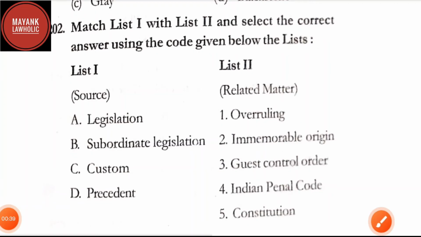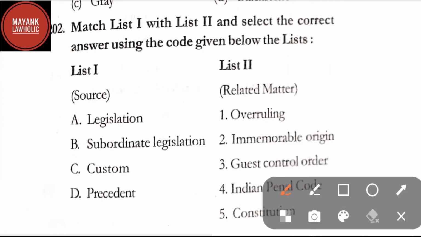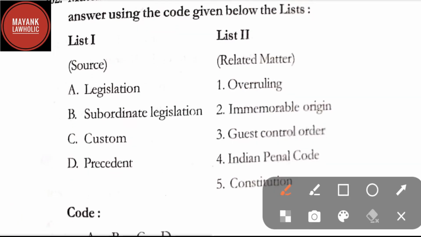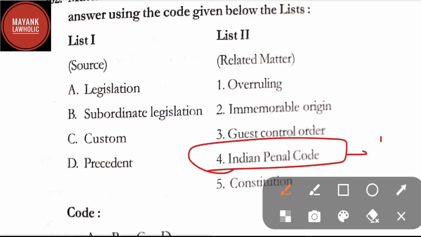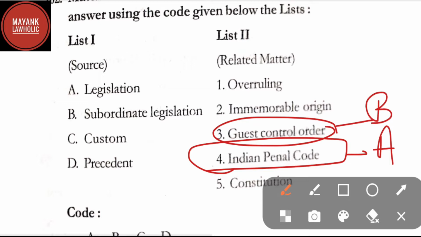Question number 202 is about matching list first and list second. List first consists of the source and list second is the related matter. Legislation here is IPC, that is Indian Penal Code. Subordinate legislation is Gas Control Order.